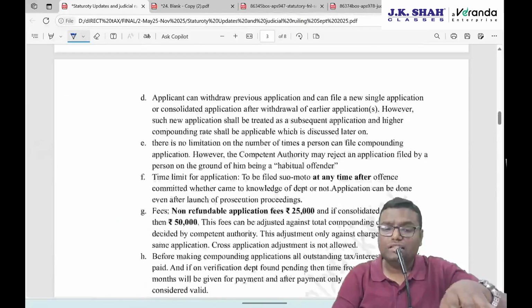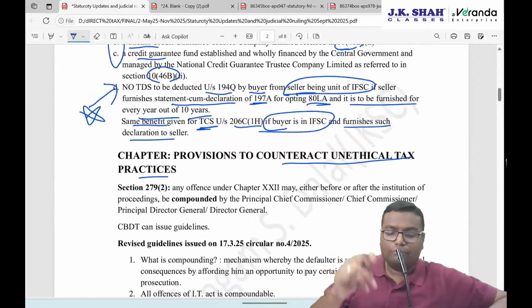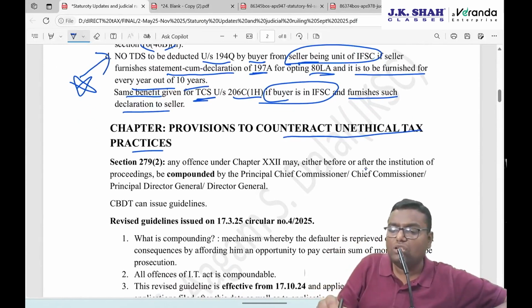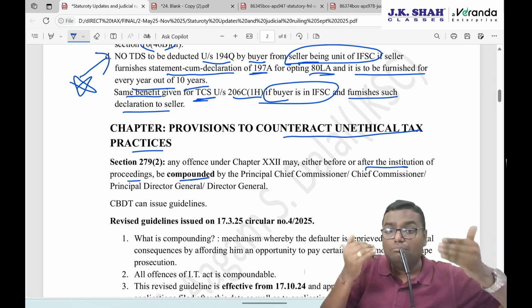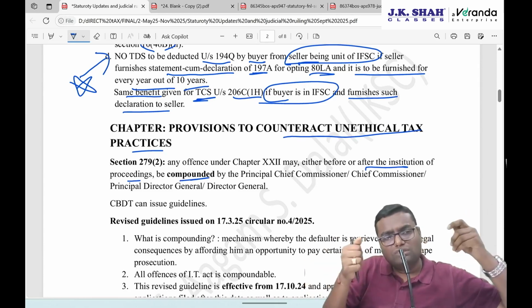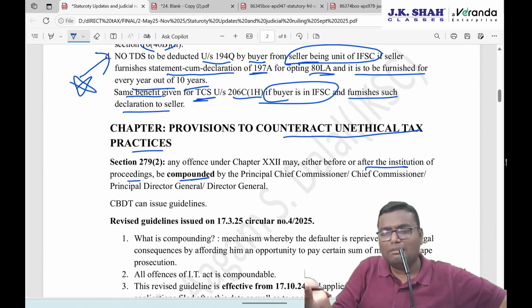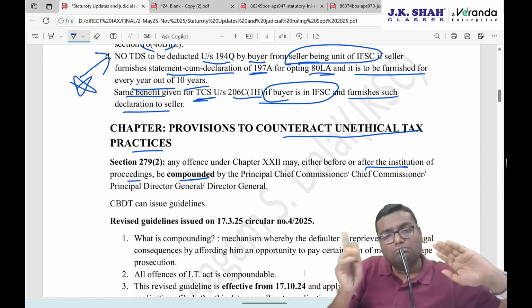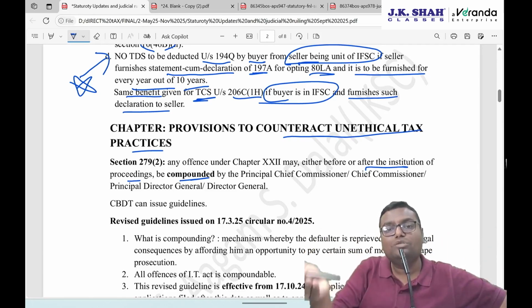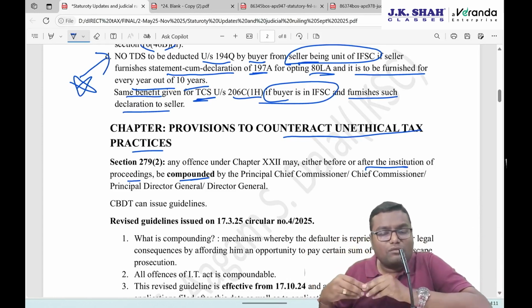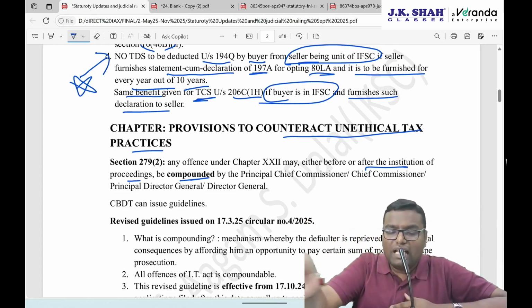Now, let us understand what exactly compounding is and how it works. As I said, section 279 subsection 2: any offense may, either before or after the institution of the proceedings, be compounded. So yes, compounding can be done before also. Prosecution has not started, but you know that it will start. So rather, just go prior to that to the authority, accept the crime, accept the offense, and tell them, please take the charges and relieve me. Second case, prosecution has already been started. Now you go to the authority and say, okay, I accept my offense, I'm ready to pay the charges, please relieve me from this prosecution. So it may be before or even after.